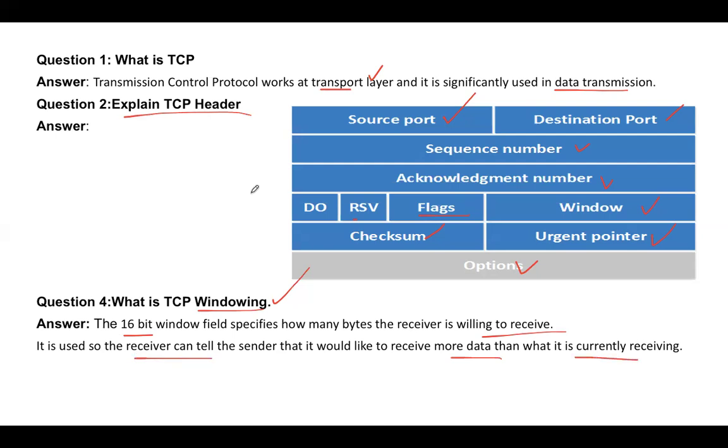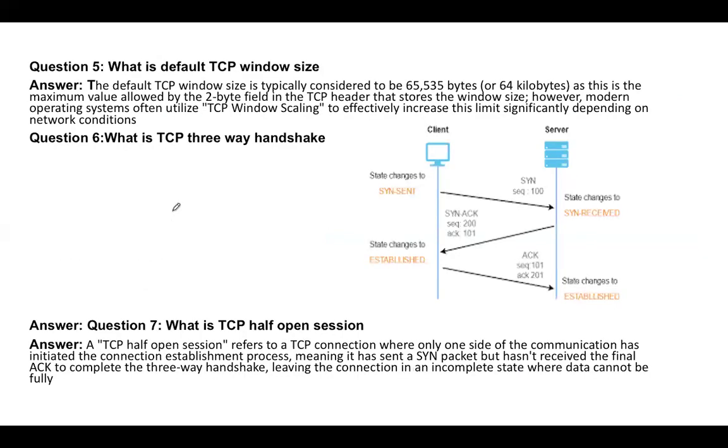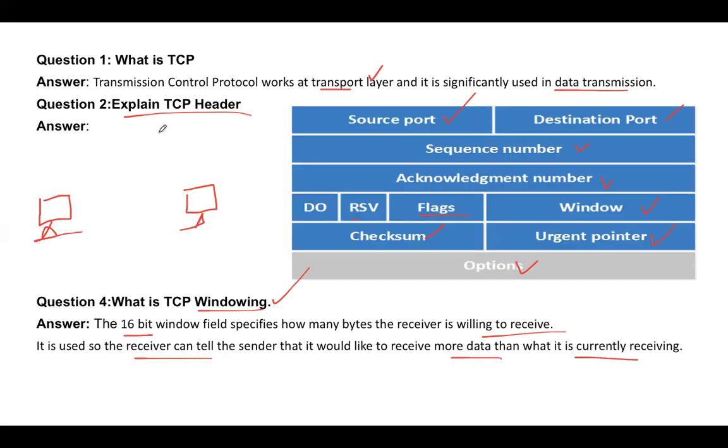So I hope you are aware of how TCP transmission happens. When two machines want to exchange data, initially they build a three-way handshake. That's another question that I have put here: what is the three-way handshake? We'll talk about it if you don't know. But let's say after the three-way handshake, a session is established, and this is the sender and this is the receiver.